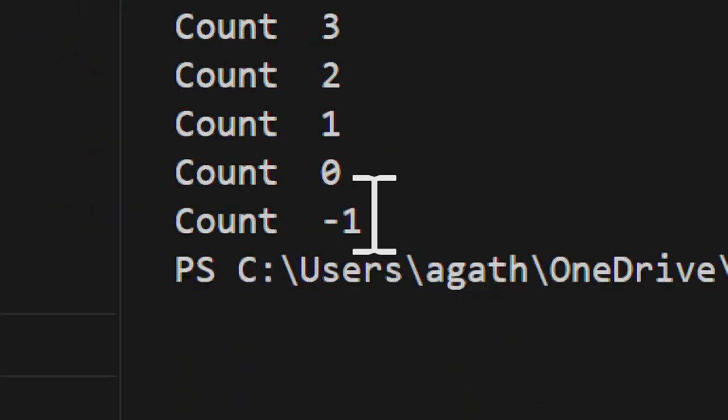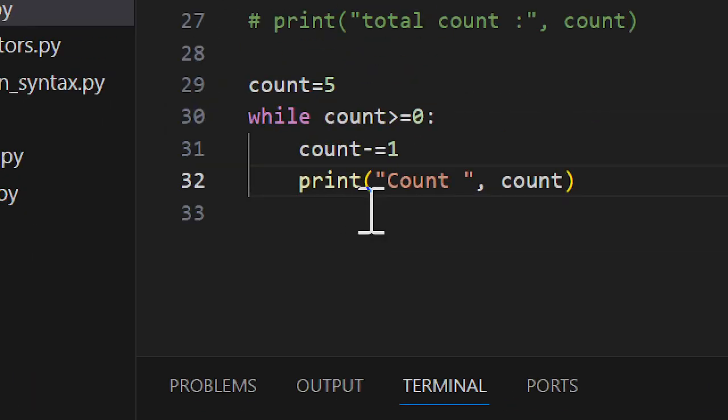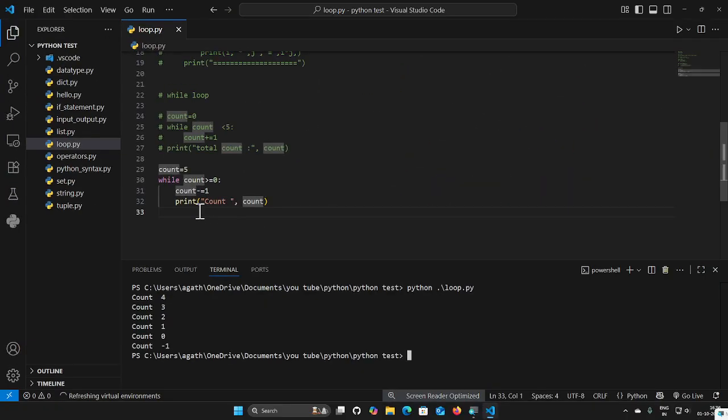Previously it printed in ascending order; this time it prints the descending order: 5, 4, 3, 2, 1, like this. We can modify it like this.